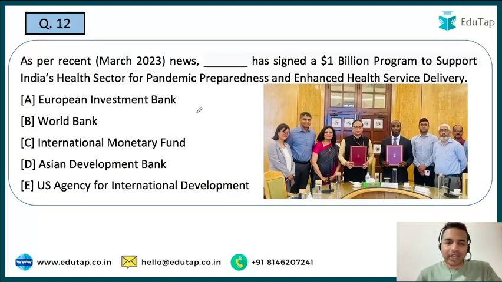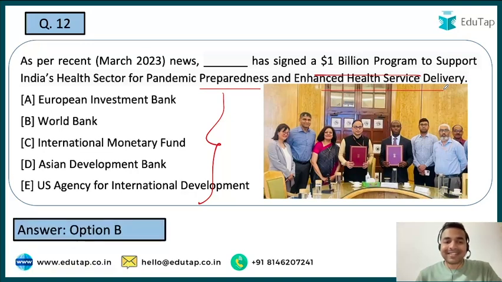And here guys, you are required to tell me one of the names of the institution which has signed a $1 billion program to support India's health sector for the pandemic preparedness and enhanced health service delivery. ठीक है जी, तो यहाँ पर आप मुझे बताइए कि what is exactly the name of that particular organization which has signed this $1 billion loan program. So guys, let me tell you here that this particular organization has signed two complementary $500 million programs which have combinedly become the $1 billion program. And when I talk about that particular organization, its name is World Bank.